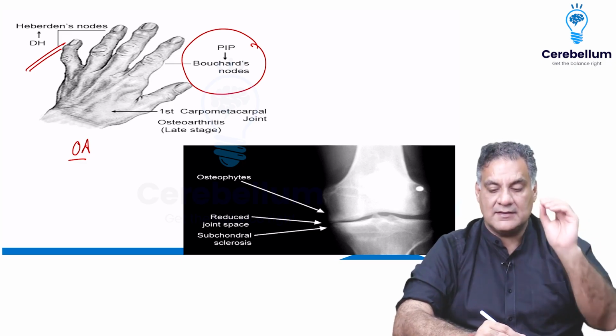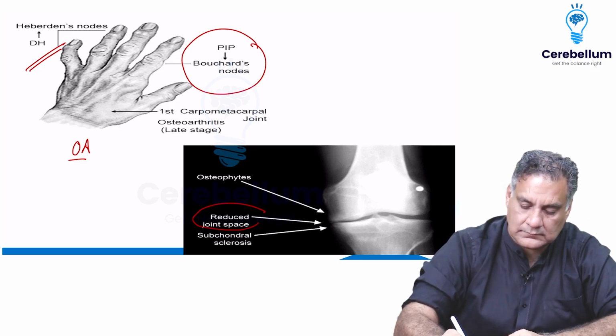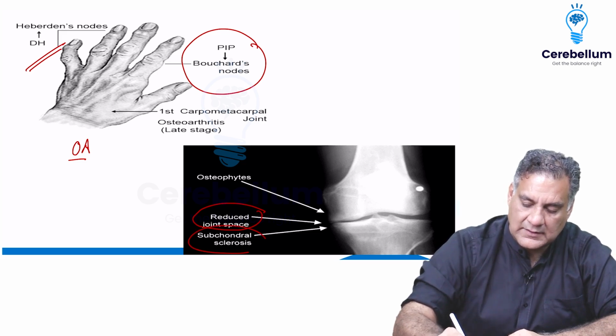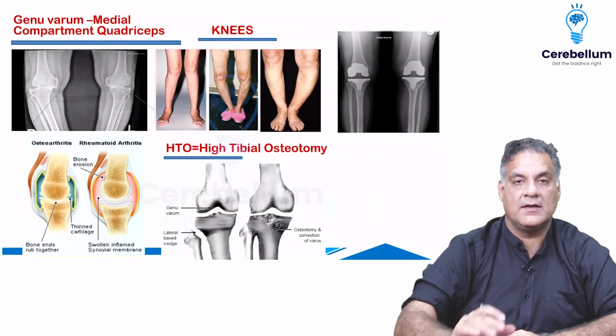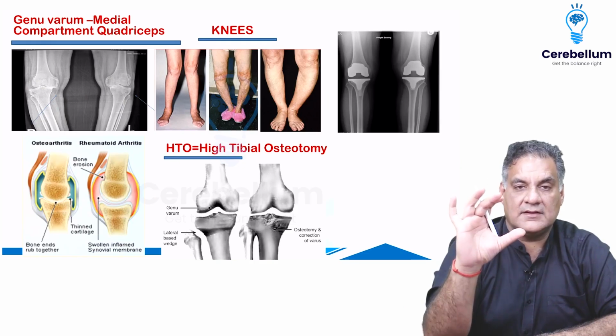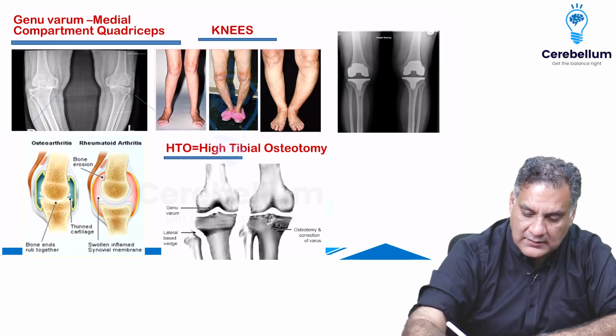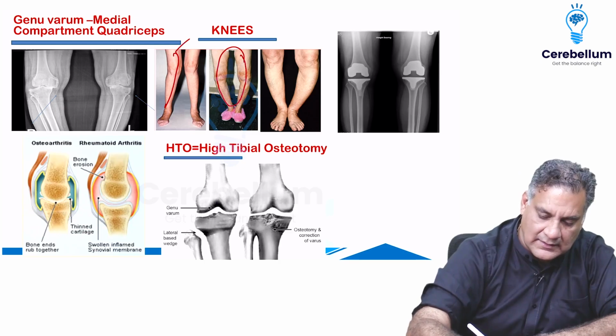In osteoarthritis, there is reduced joint space, sclerosis beneath the joint called subchondral sclerosis, or increased bone formation around the edge. Knee goes into varus called genu varum. Medial compartment involvement and quadriceps is wasted. In osteoarthritis of the knee, remember the O is between the legs. In rheumatoid, there is an R there, right?